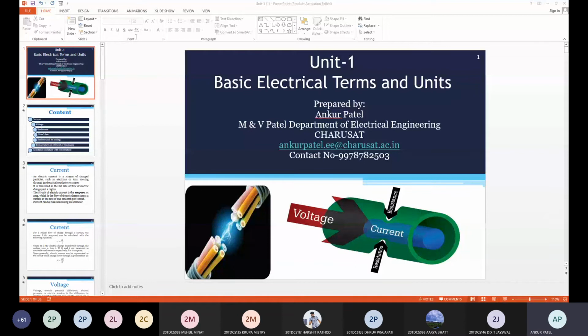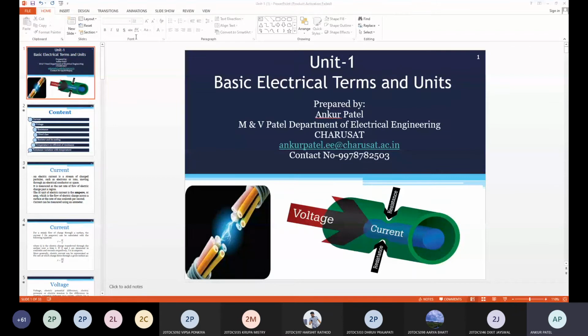So in the second unit, you are going to study some basic terms like network, circuit, junction, node, branch, loop. Okay. After understanding these terms, you will study Kirchhoff's voltage law, Kirchhoff's current law, then its examples.